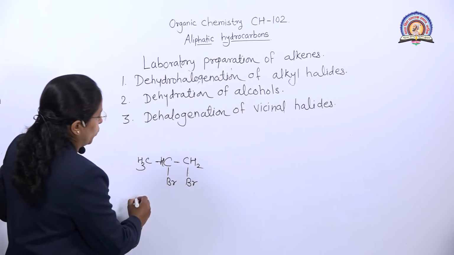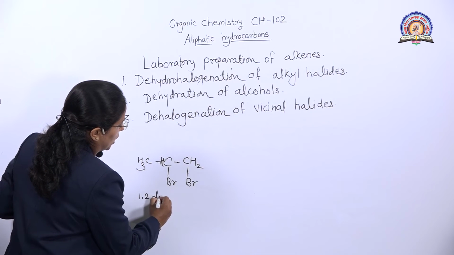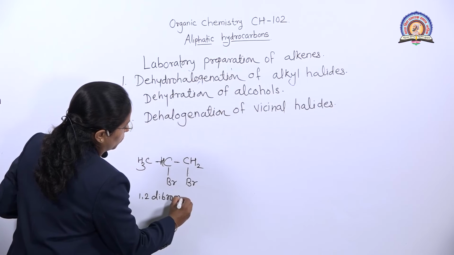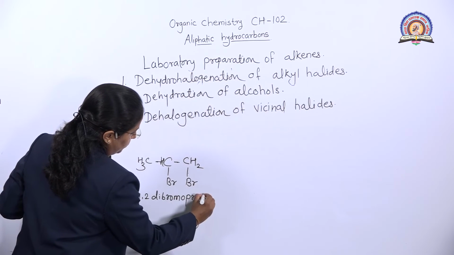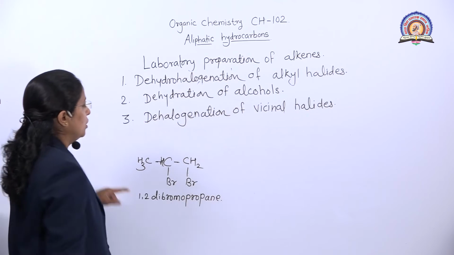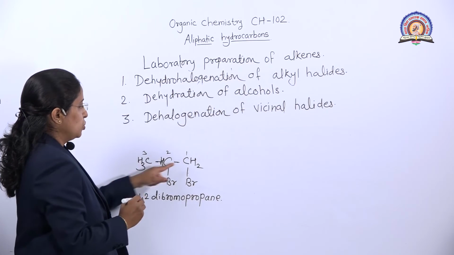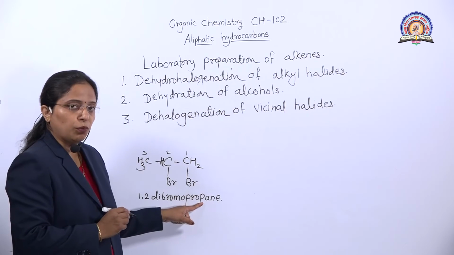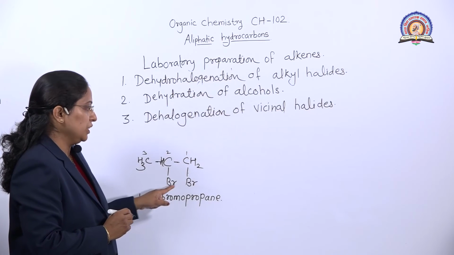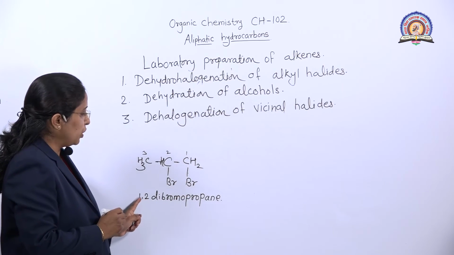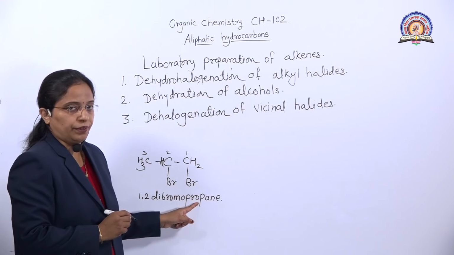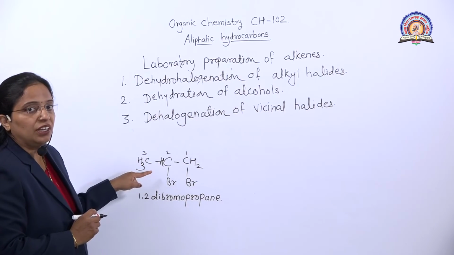So this is 1,2-dibromopropane. This is the nomenclature of this compound. First, second and third, so 3 carbon atoms, that's why we write propane, and at the 1 and 2 positions there is a presence of bromine, that's why 1,2-dibromopropane. Okay, this is called a vicinal halide.